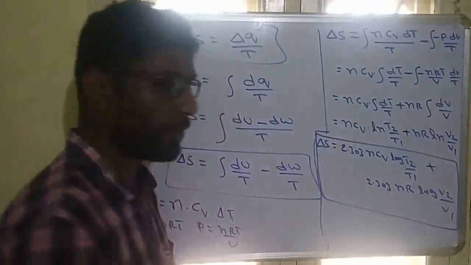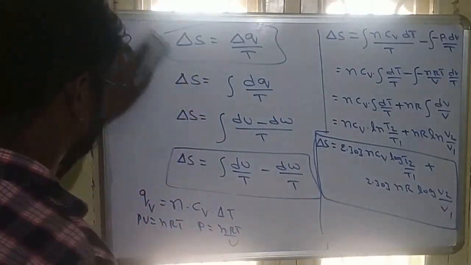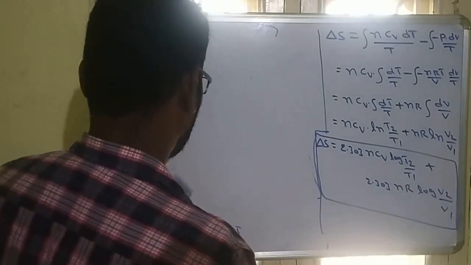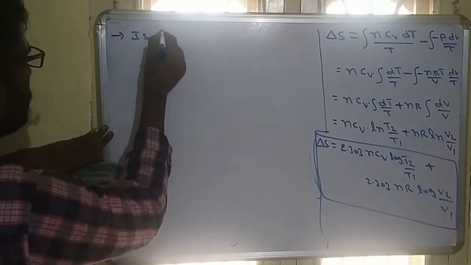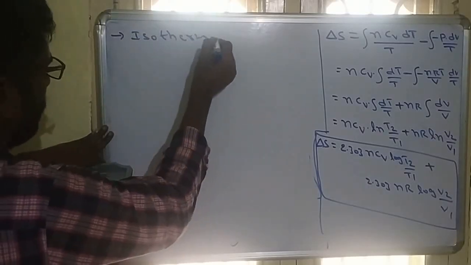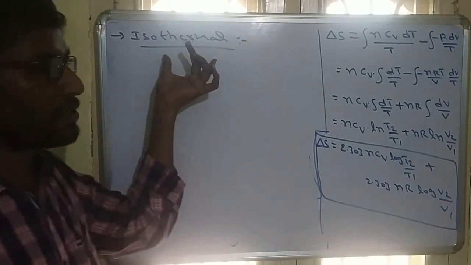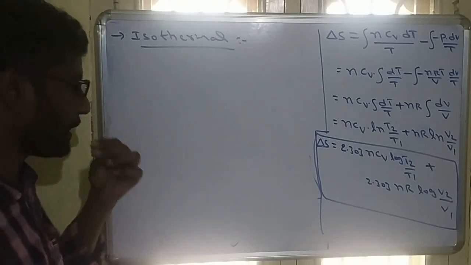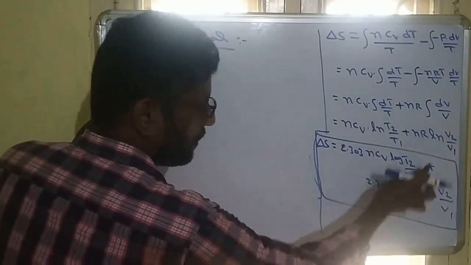This we can use for any different process. For example, if the process is isothermal, so we know that isothermal means temperature is constant. So when temperature is constant, T2 by T1 will become 1, log 1 will be 0, this total will be 0.